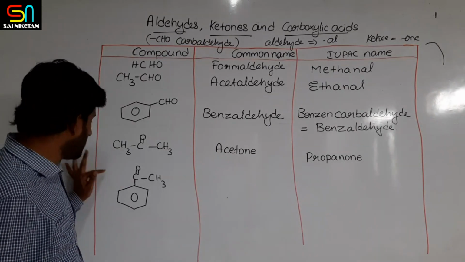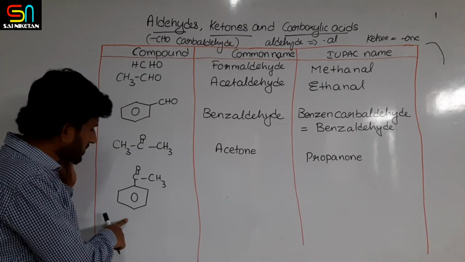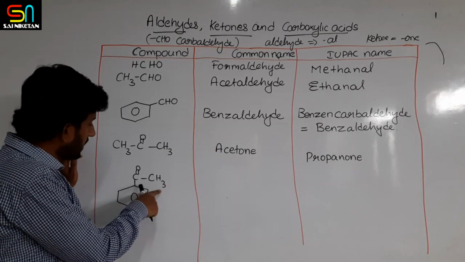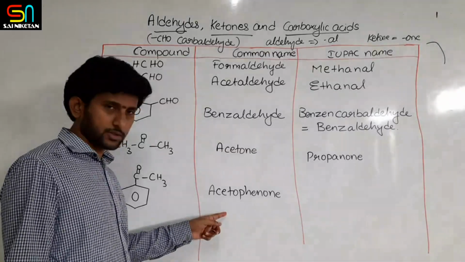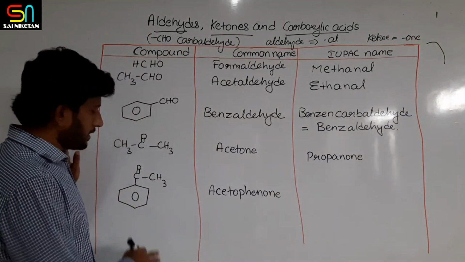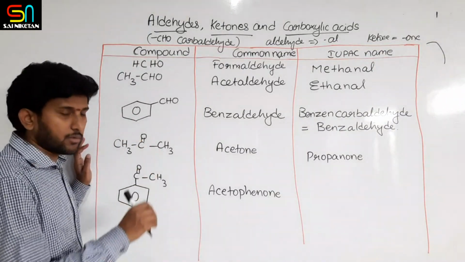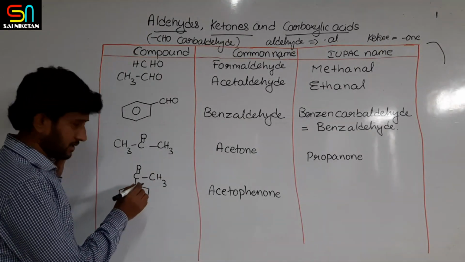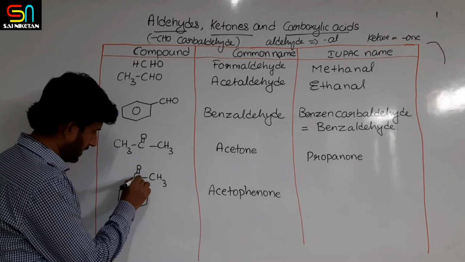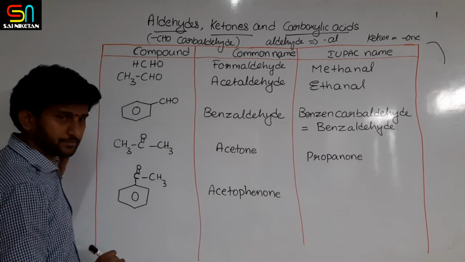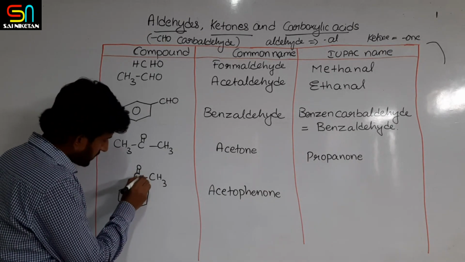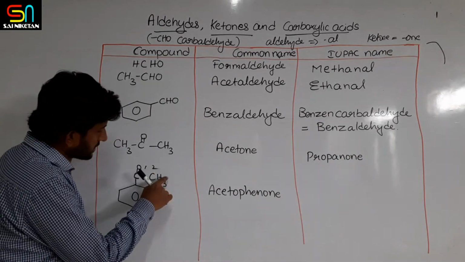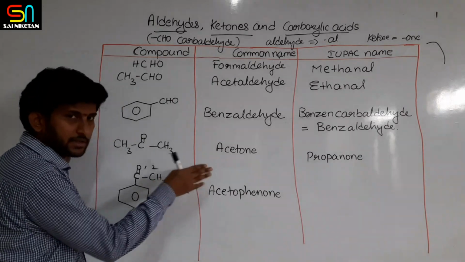Okay. Similarly, this compound contains one phenyl, meaning one benzene ring, and one ketone. So this compound is called acetophenone. And in such compounds, for IUPAC, numbering is done from the carbonyl carbon. If this is the first carbon, this is the second carbon. Like this the number of carbons can increase.